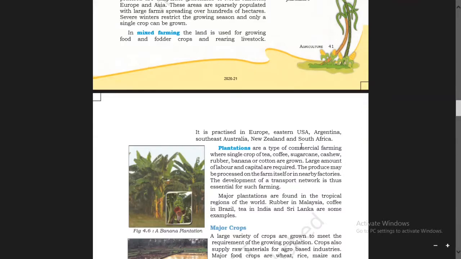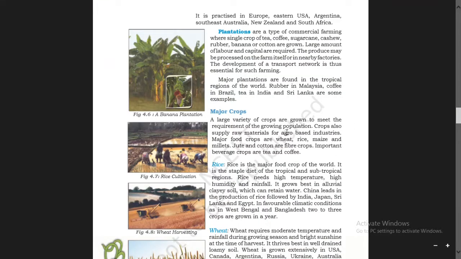Rearing means rearing different animals. It is practiced in Europe, Eastern USA, Argentina, Southeast Australia, New Zealand, and South Africa. So in those places, this type of mixed farming is practiced.